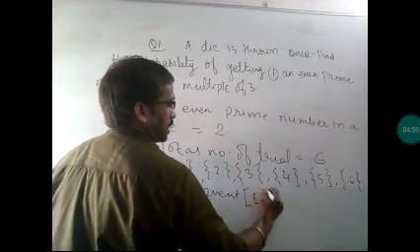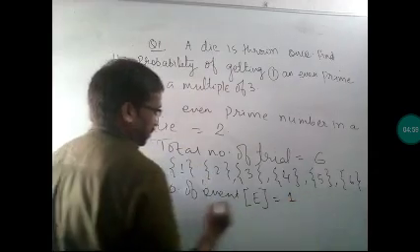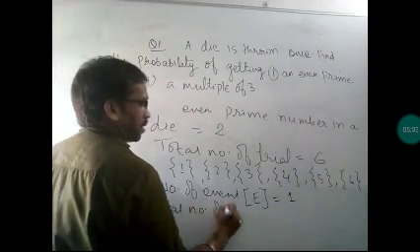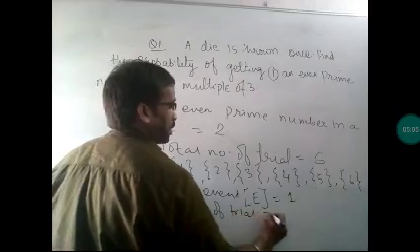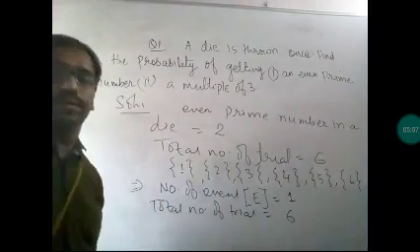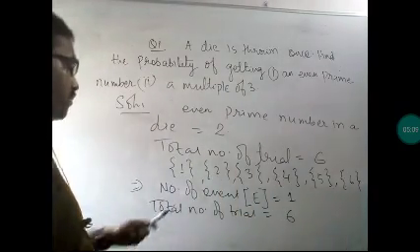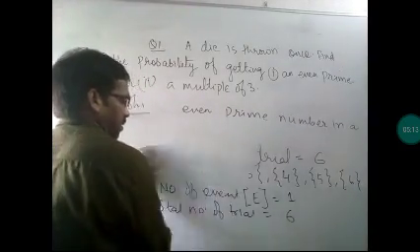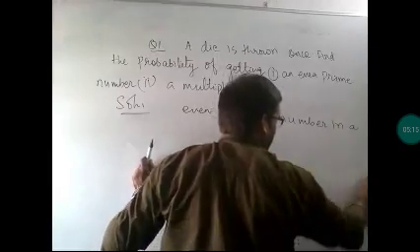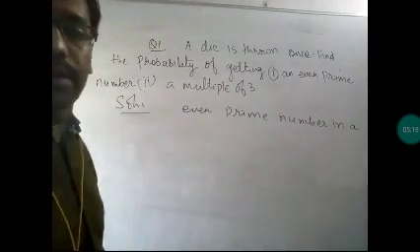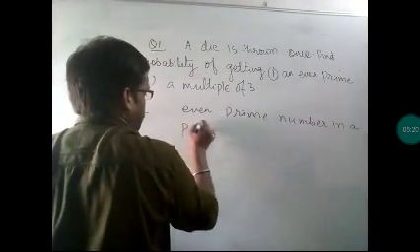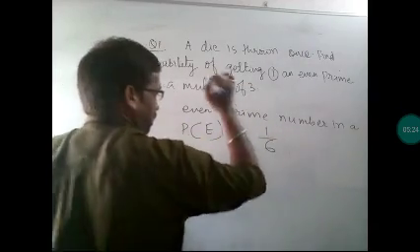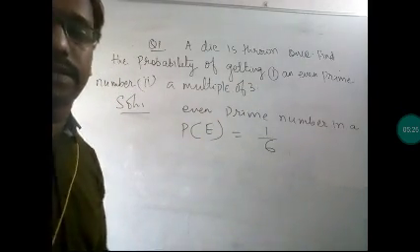So the probability of the event is the number of favorable outcomes by the total number of trials. So the probability P(E) is equal to, we can now easily write, P(E) is equal to 1 by 6. That is the result of the first one.